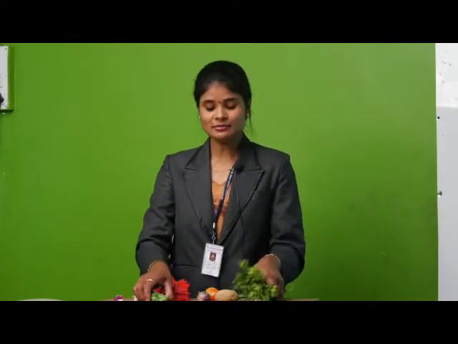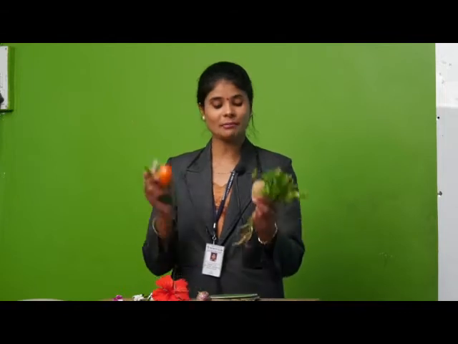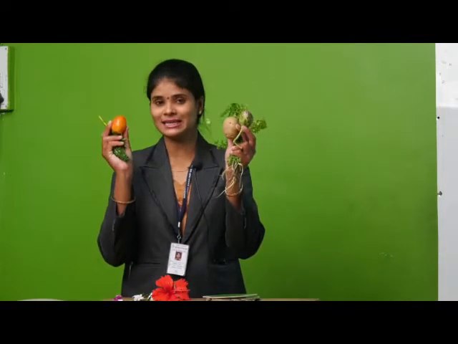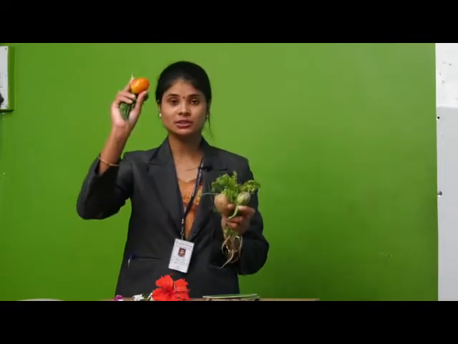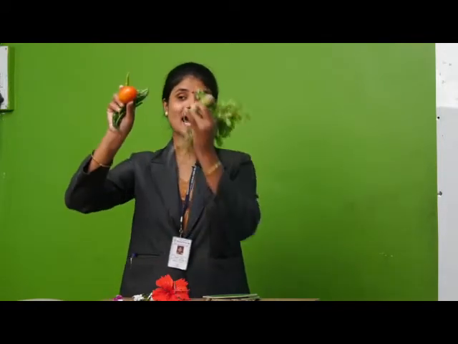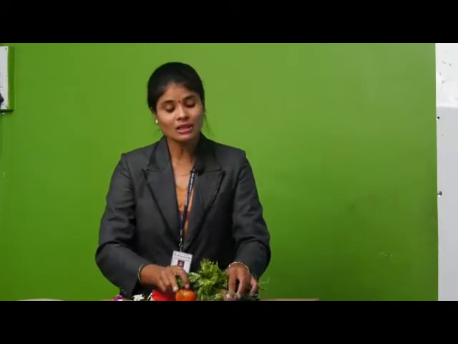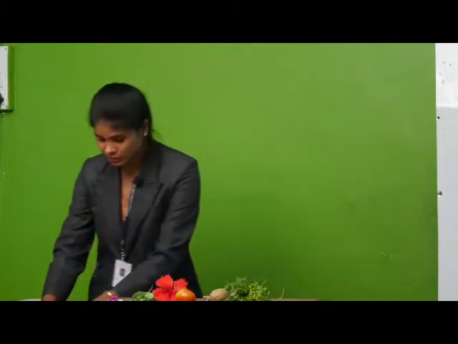Now tell me students, what are all these? See, what is there in my hand? Yes, all these are, means brinjal, potato, coriander, tomato, chilies and bitter gourd. All these are vegetables. Correct. Now look here.